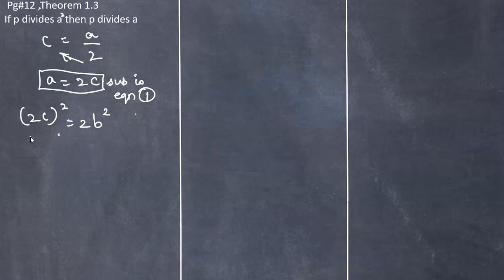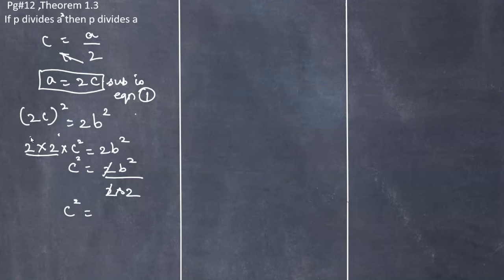You can either write it directly like that, or write 2 into 2, which is 2 square, and into c square equals 2b square. So c square equals 2b square divided by 2 into 2. The 2 cancels, which means c square equals b square by 2.